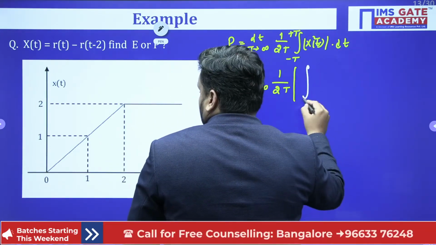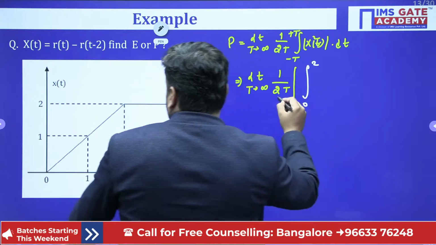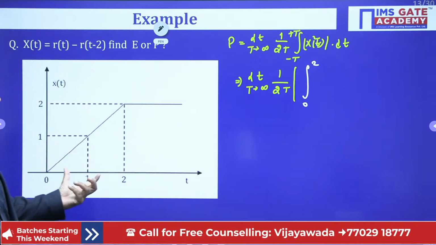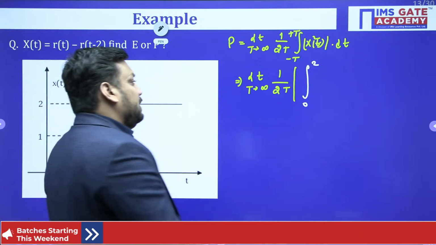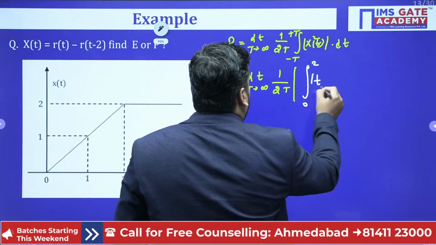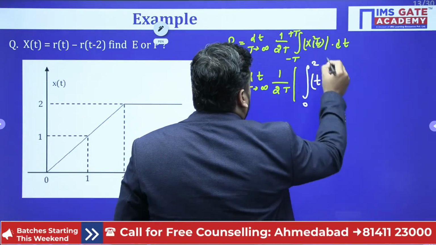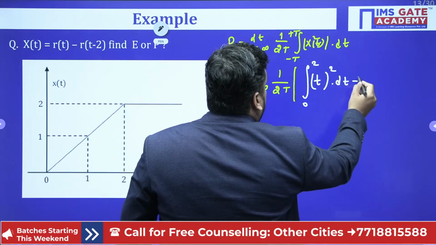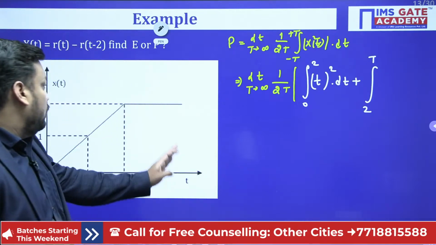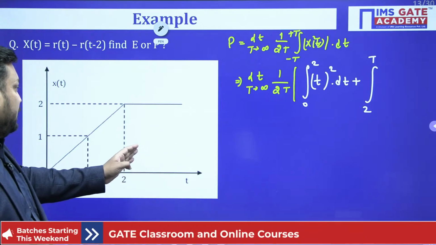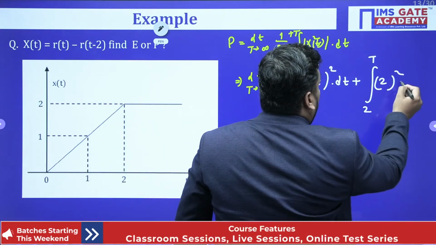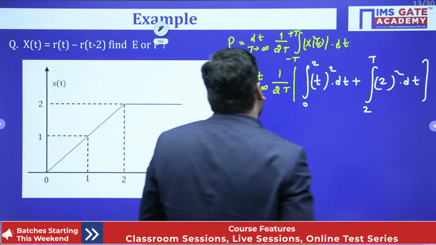First, the limit goes from 0 to 2. In 0 to 2, you have to check the slope. What is the slope? Difference in y upon difference in x. So 2 by 2, that is 1. So the slope is 1, and the intercept on the y axis is 0, so here we have t. Because the power formula has a square, it is t squared dt, plus from 2 to the upper limit capital T. After 2, up to capital T or infinity, we have a constant value 2. So here it is 2 whole squared into dt, bracket close.